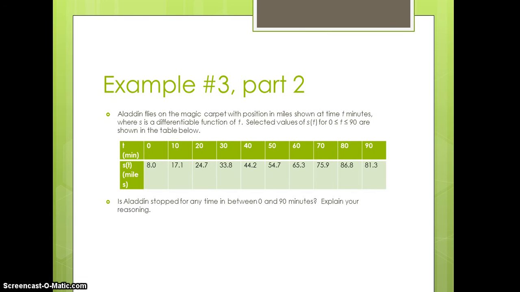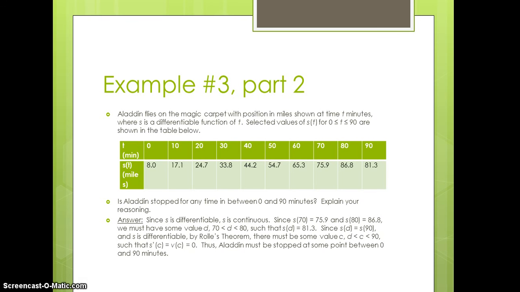Is Aladdin stopped for any time in between 0 and 90 minutes? Explain your reasoning. How will we figure something like that out? Well, and later on we'll study in a little more depth this thing called Rolle's theorem. So let's talk about this a little bit. Basically, if we know that a function's differentiable and therefore continuous, we know that if two values are the same at two different points, then we know the derivative has to be equal to 0 somewhere in between. The function has to turn back around to reach the point that's the same y value.